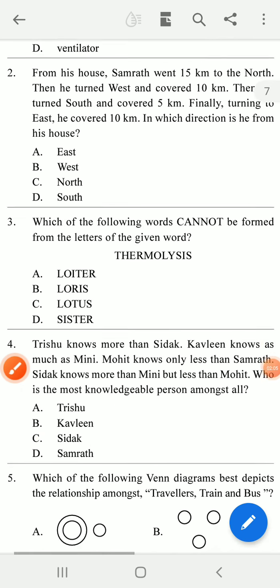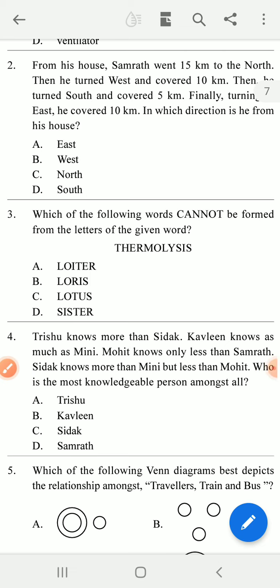Next one. Tisu knows more than Sadak. Kalmina knows as much as Mini, and Mini knows less than Samrat.